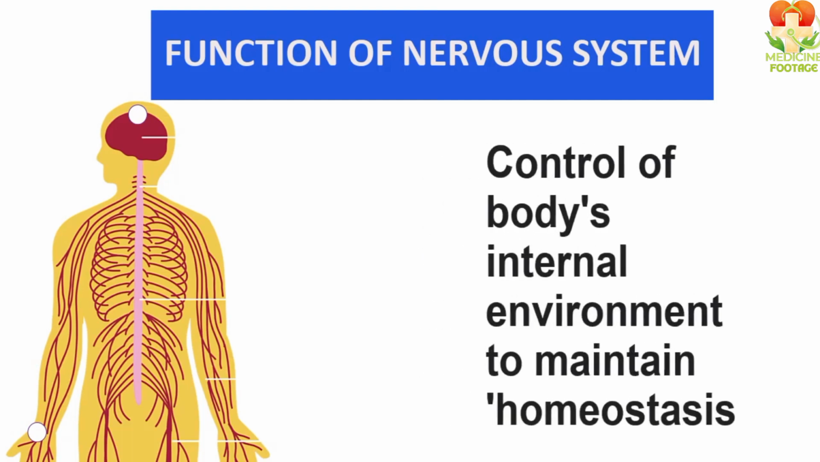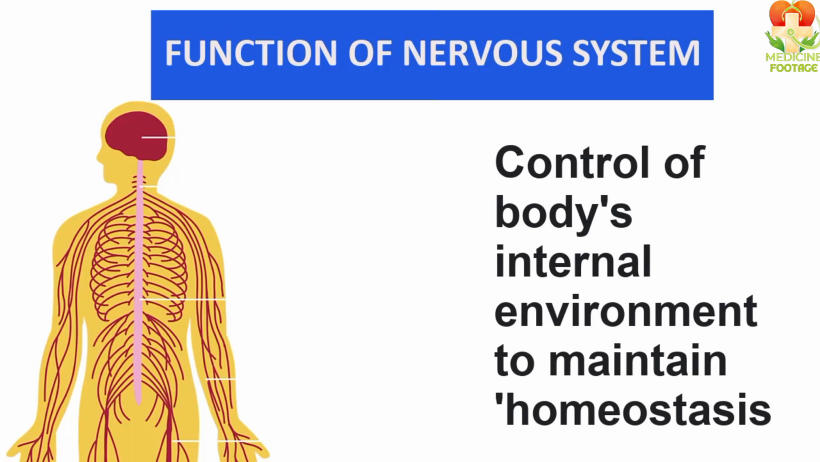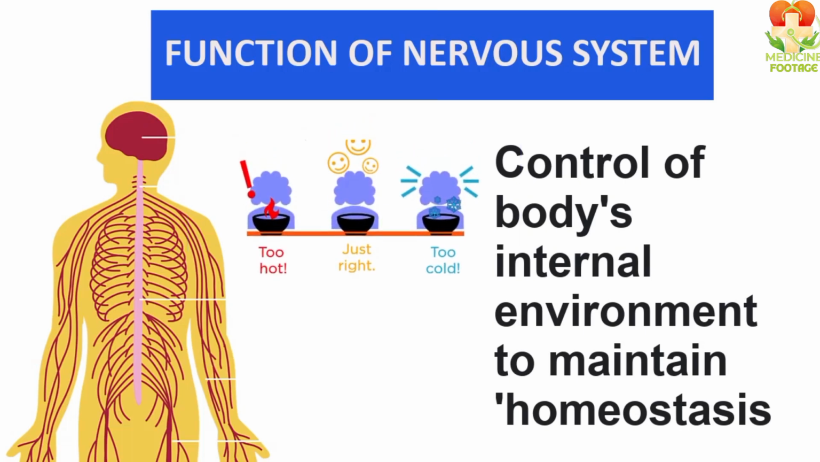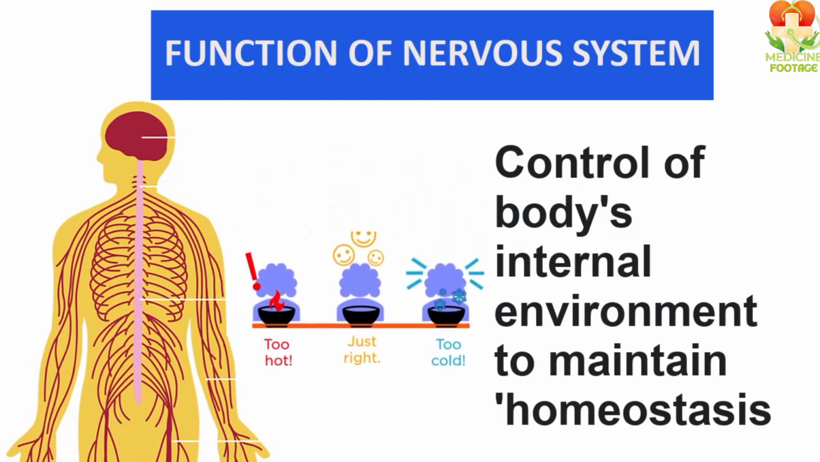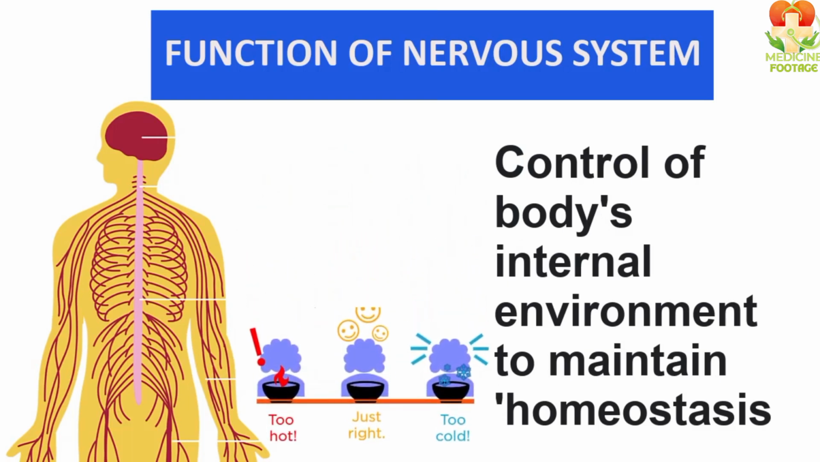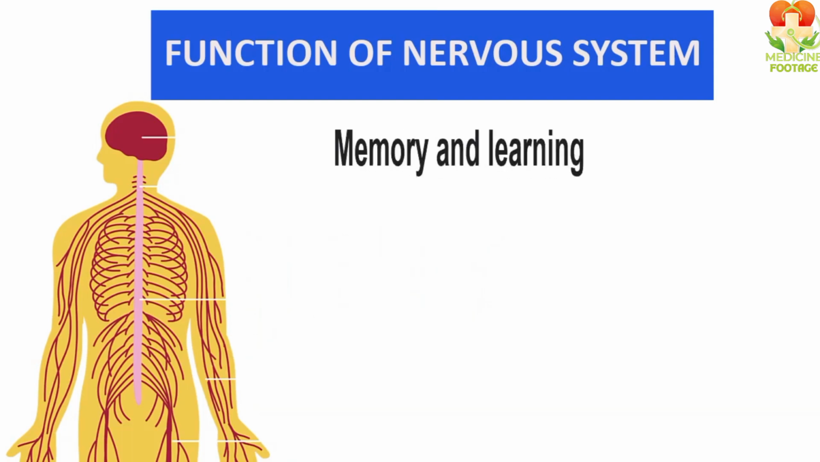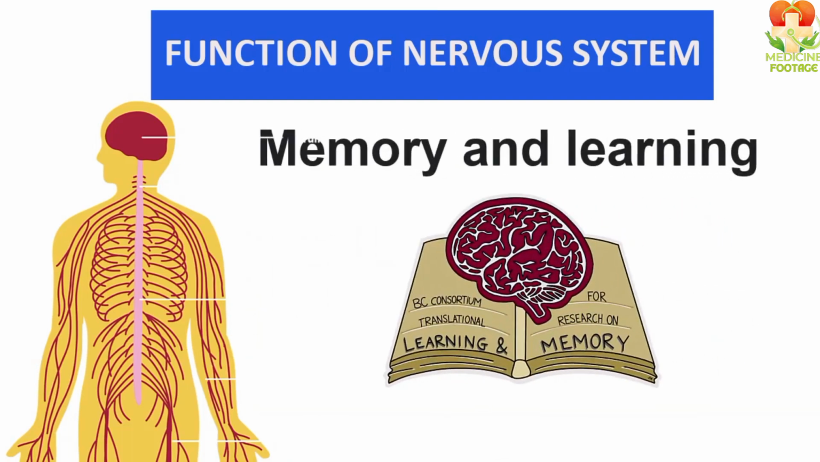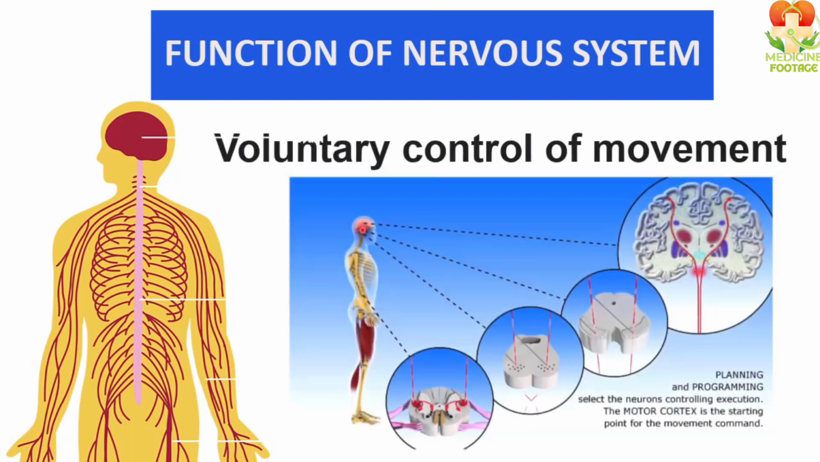Additionally, the internal environment of our body, which we call homeostasis, includes regulating body temperature. All these functions are controlled by the nervous system. Along with that, our memory, what we call memory and learning, is also controlled by the nervous system. Whether it's the voluntary movements of our body, which we can control, or the involuntary functions, which we cannot control, like respiration, all of these functions are managed by the nervous system.